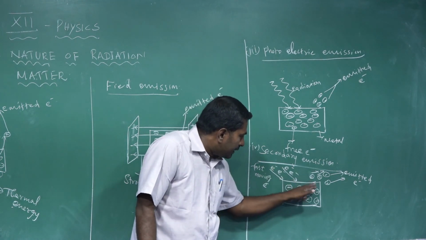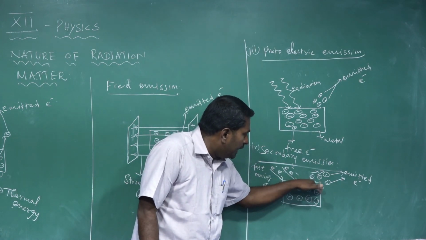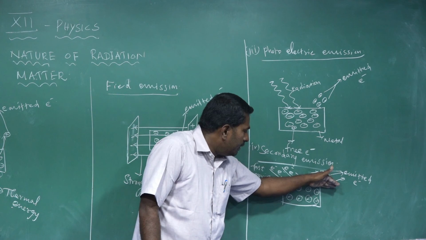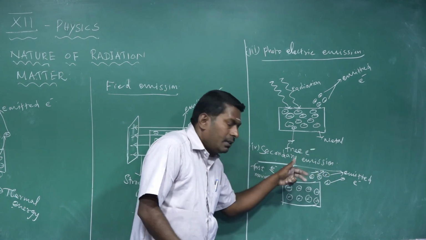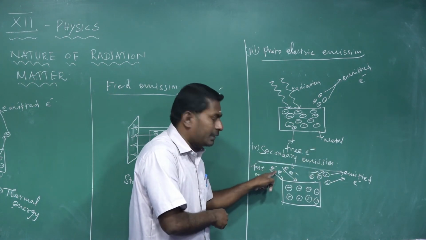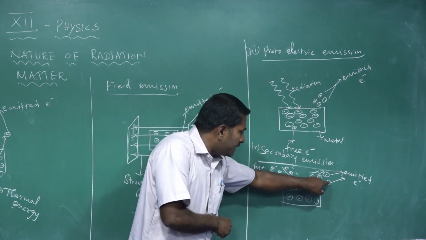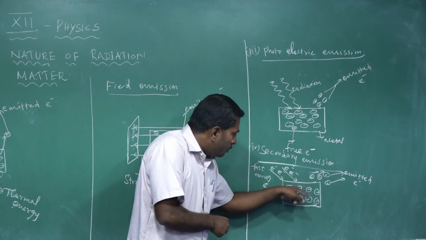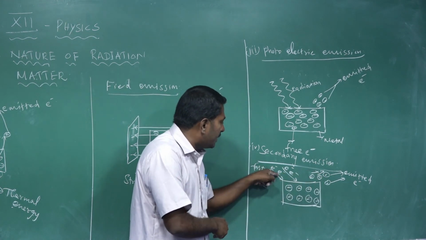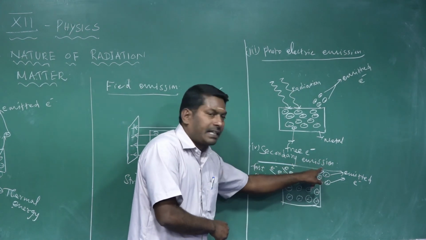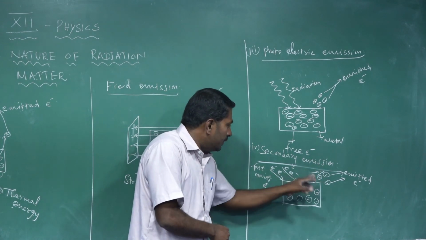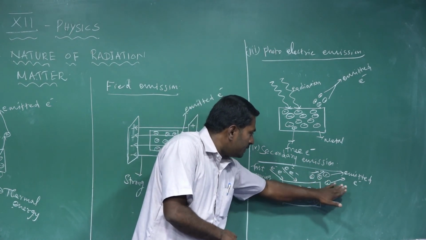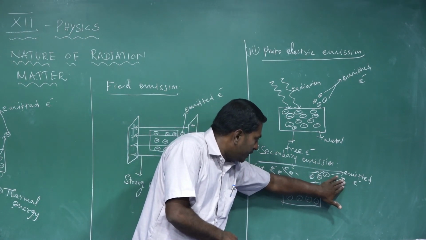So in this process we utilize an electron to make electrons leave the surface of the metal, and the emitted electrons are called secondary emission.